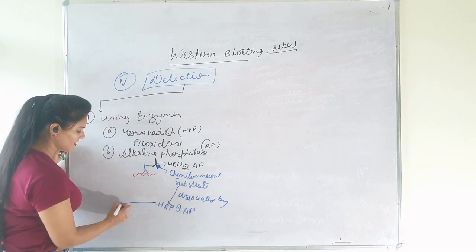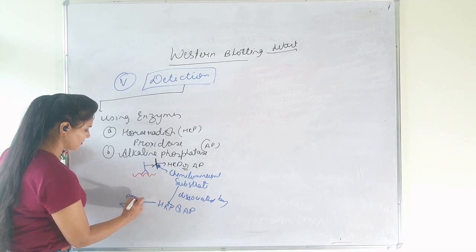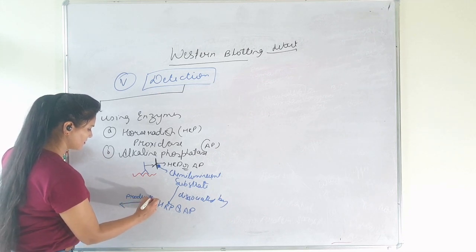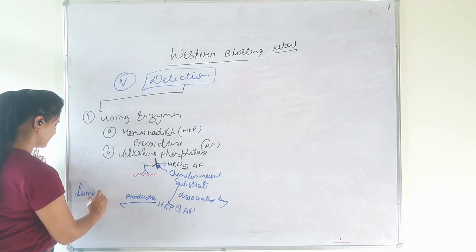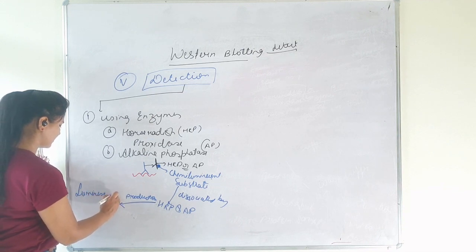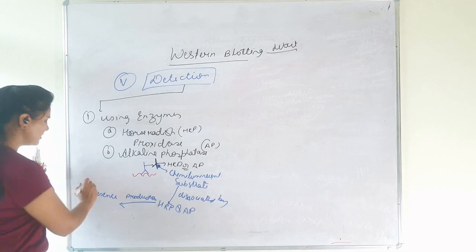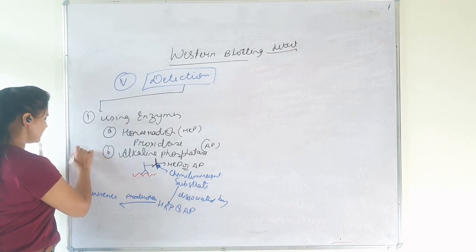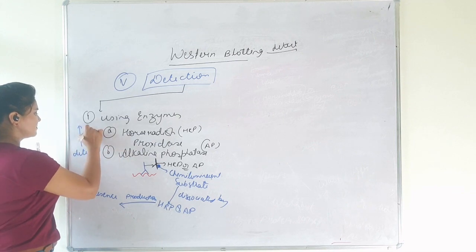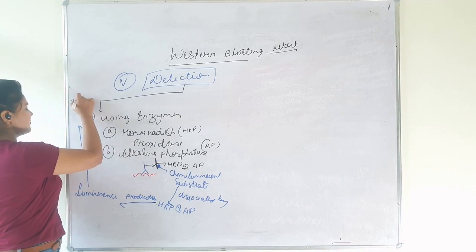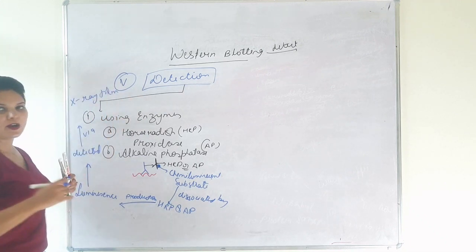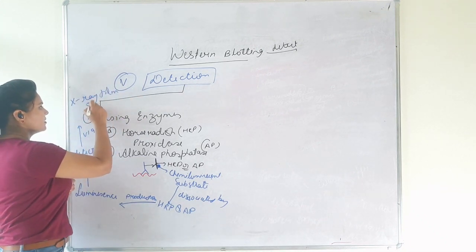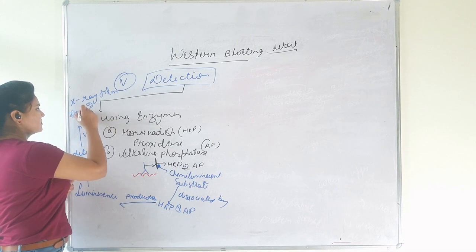This results in the production of luminescence, and this luminescence is detected by X-ray film, by autoradiography, or in a dark room.